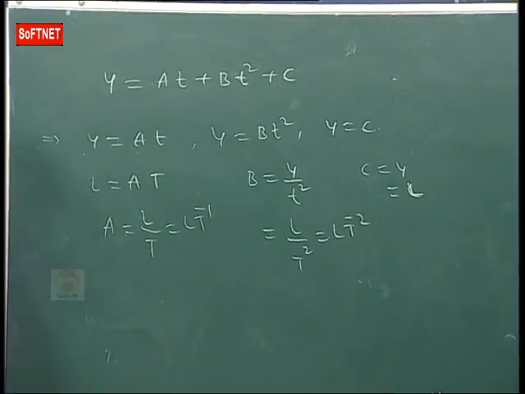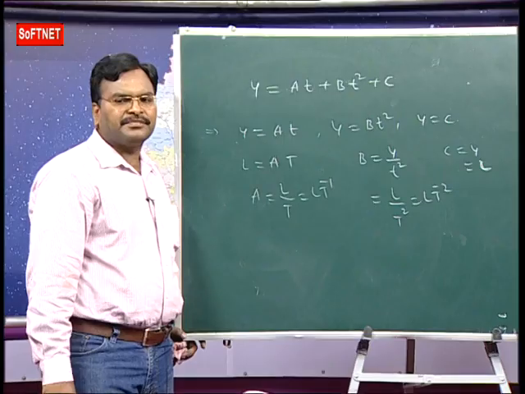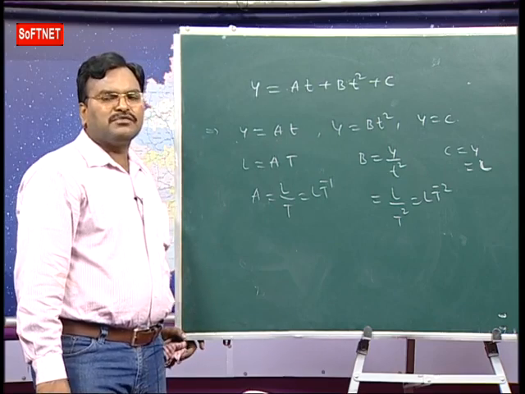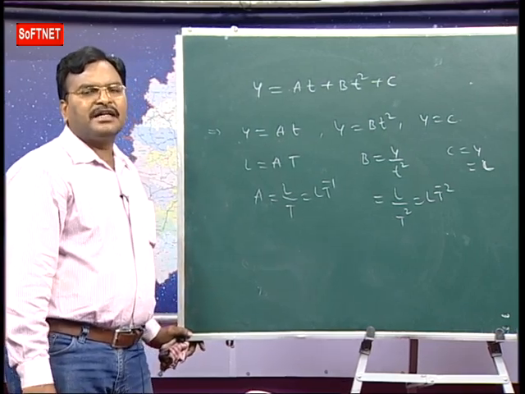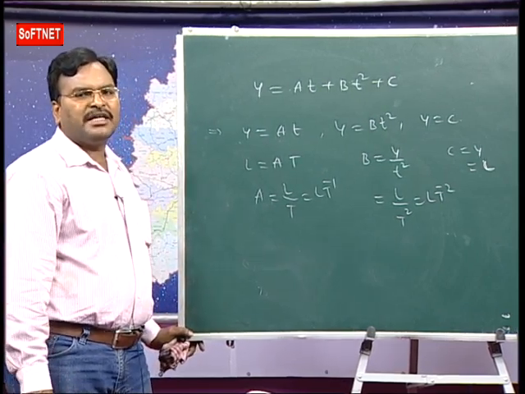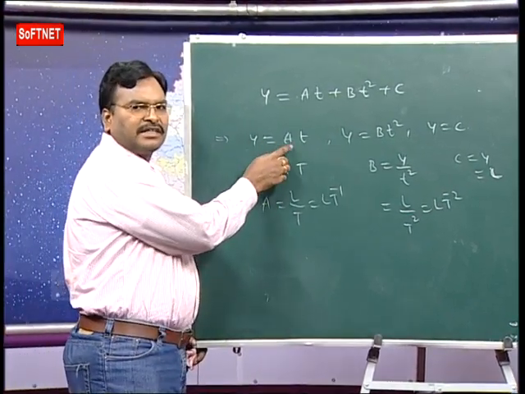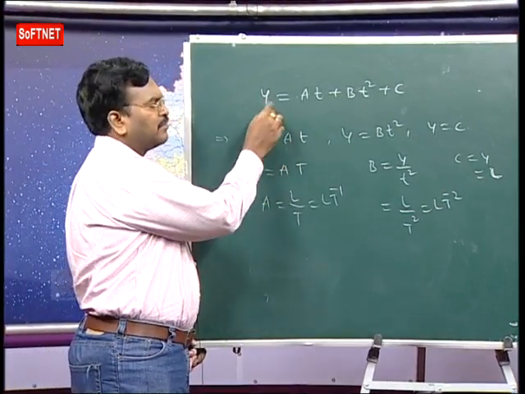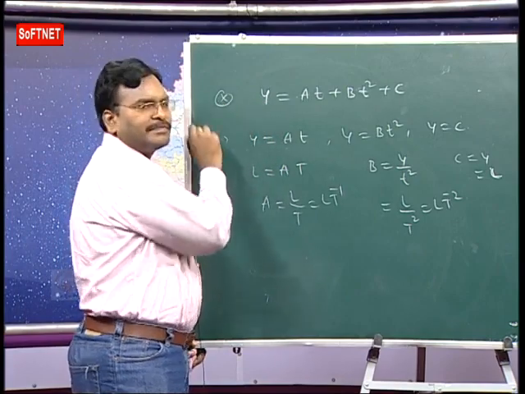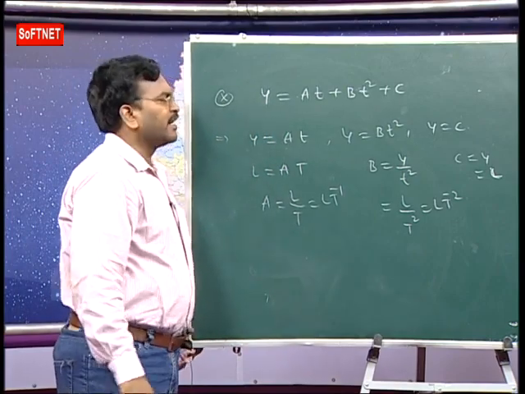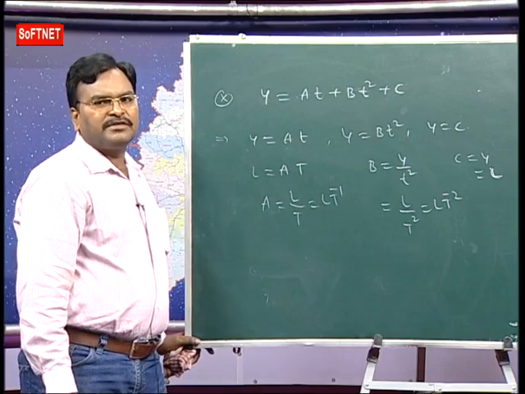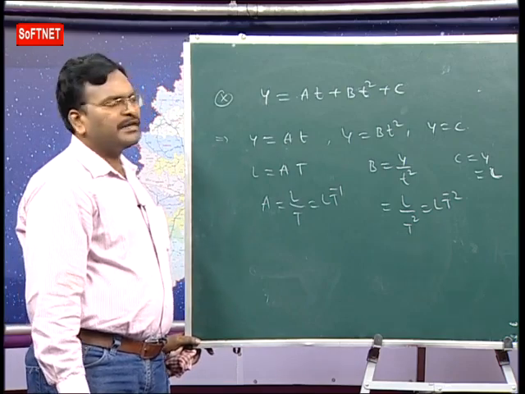In this way you get the question. According to the principle of homogeneity, physical quantities having same dimensions can only be added or subtracted or equated. Y is equal to at. Now what is the question? The displacement of a particle varies with the time: y is equal to at plus bt square plus c. Find the dimensions of a, b, c.